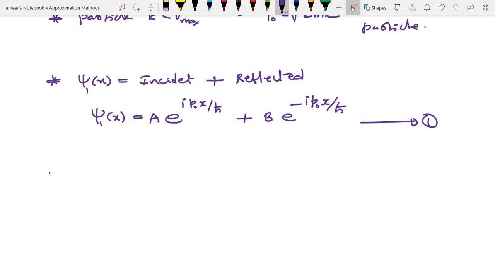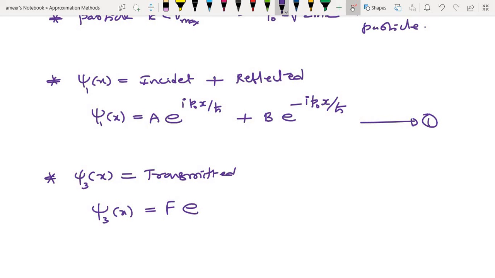So what about region 3? That is the easiest job. We can write the transmitted wave. Let's say C and D I am giving for the second region. For the third region I will take F, because E may be confused with energy. That is psi3(x) equal to F e^(i p0 x/ħ). Let us take the second region as 2.